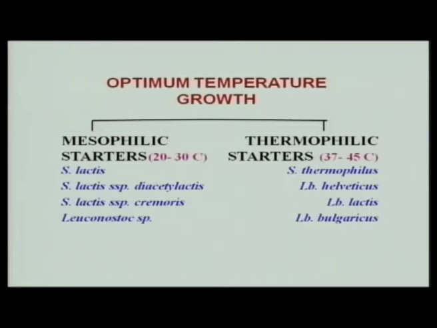Optimal growth temperature, as mentioned by me, mesophilic and thermophilic. So, mesophilic organisms grow between 25 to 30 degree centigrade, and thermophilic are used mainly at 37 to 45 degree centigrade. So, Streptococcus lactis or Lactococcus lactis and Leuconostocs are the major mesophilic organisms, whereas Streptococcus thermophilus and Lactobacillus species, there may be Lactobacillus helveticus, Lactobacillus lactis or Lactobacillus bulgaricus, are the major